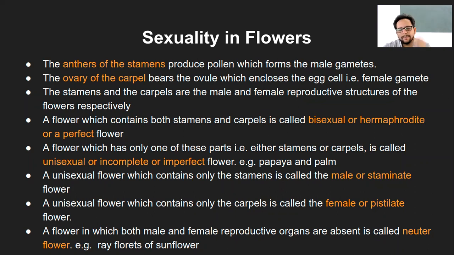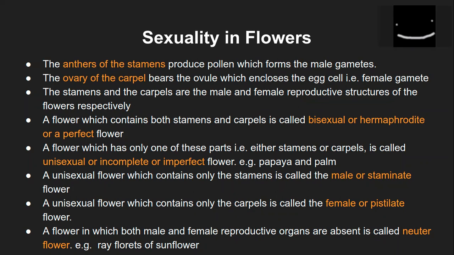Yes, Namit. So can you possibly differentiate between a male papaya plant and a female papaya plant when they are saplings?